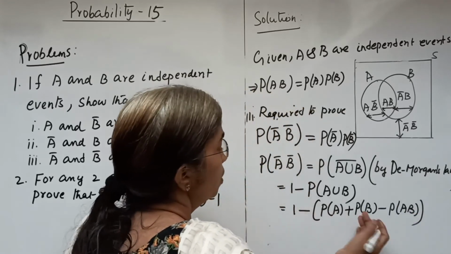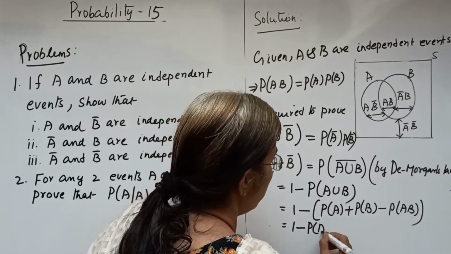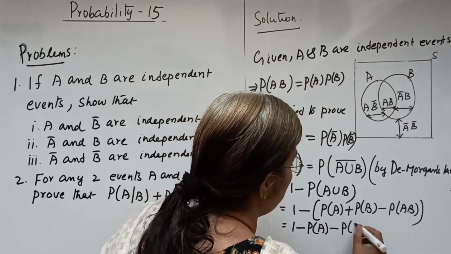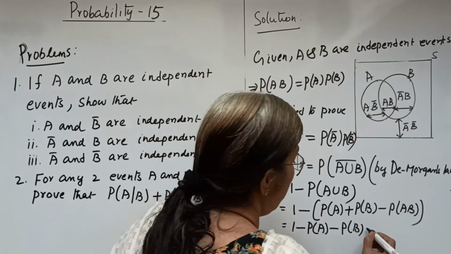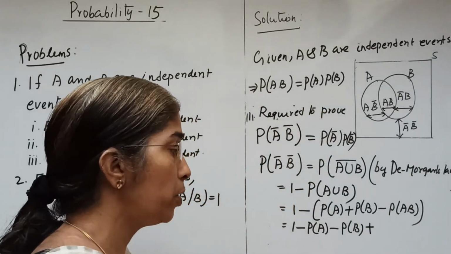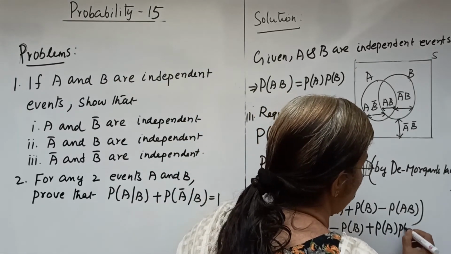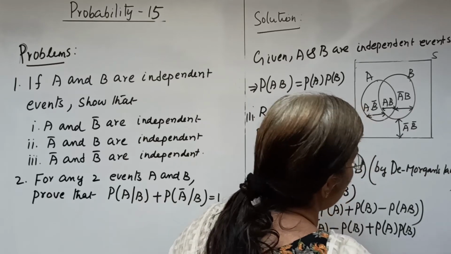Now, which becomes 1 minus P of A minus P of B, plus, minus of minus is plus, P of A into P of B, as the events are independent.